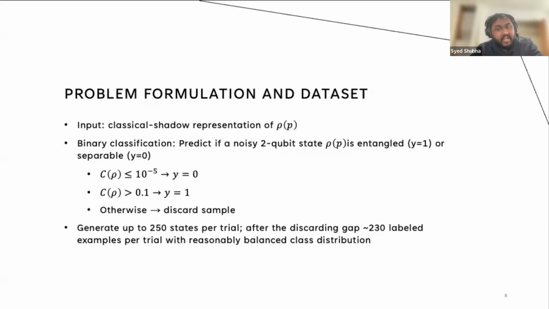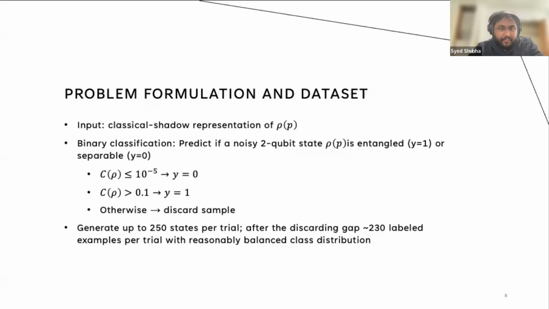Now to generate labels, we use the analytical concurrence of the Werner state, but instead of labeling exactly at the boundary, we introduce a safety gap. If the concurrence is essentially 0, like below 10 to the power minus 5, we label it as separable. If the concurrence is at least 0.1, we label it as entangled. Anything in between, we just discard as ambiguous. The safety gap avoids feeding the borderline cases to the classifier.